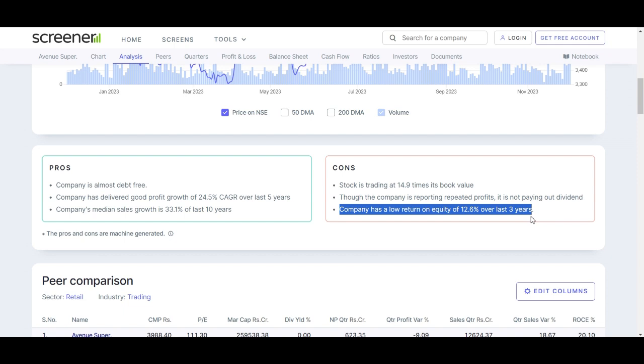A lower ROE could indicate challenges in generating optimal returns on invested capital, which may be a concern for investors expecting higher returns. While DMART has notable strengths, it's crucial to be aware of certain drawbacks associated with the stock. The high price to book ratio, absence of dividend payouts despite consistent profits, and a comparatively low return on equity should be considered by investors when making investment decisions. A comprehensive understanding of both the pros and cons will enable the investor to make well-informed choices based on their investment objectives and risk tolerance.